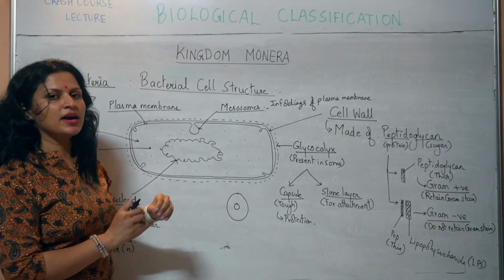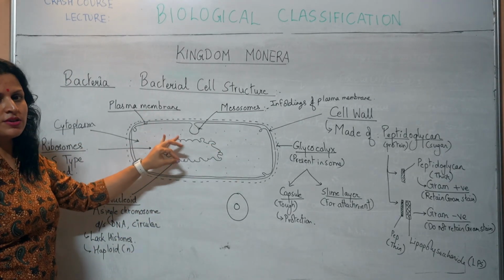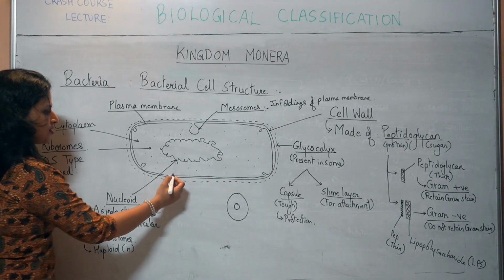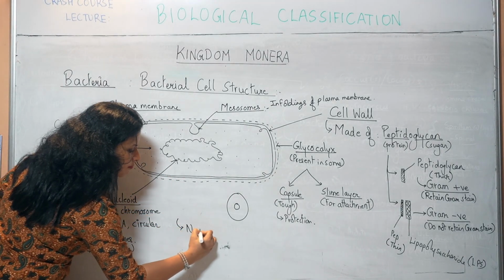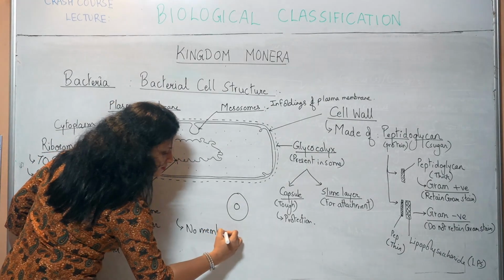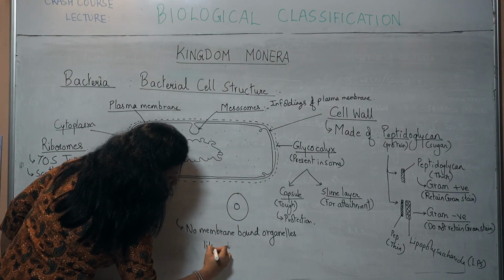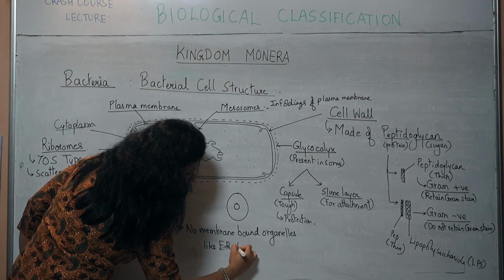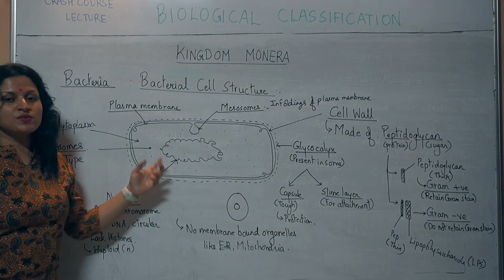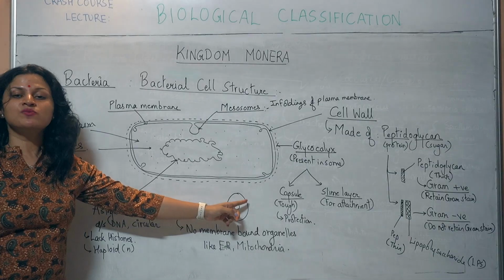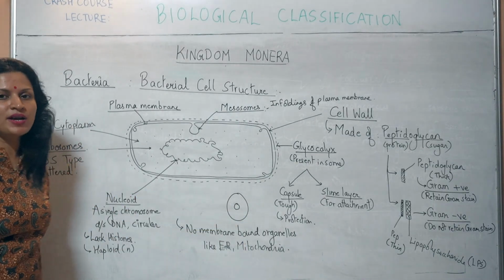There is just cytoplasm and the nucleoid. Clear? So we say there are no membrane bound organelles like ER, mitochondria, etc. Ribosomes are 70S type, because the ribosomes in eukaryotes are 80S type.